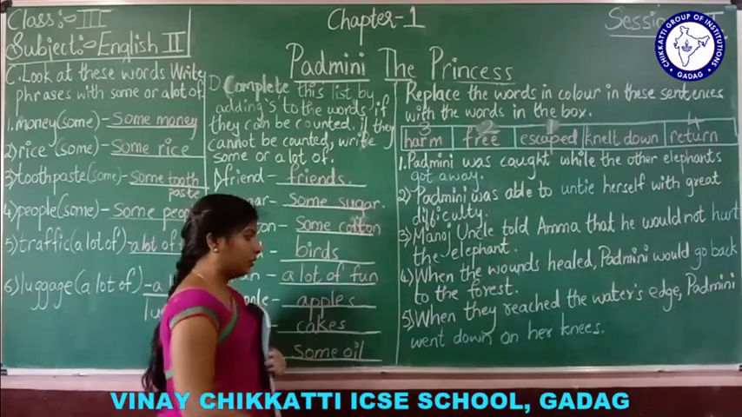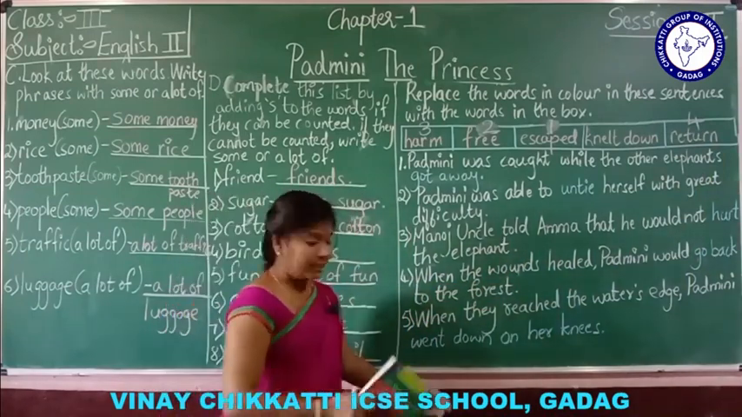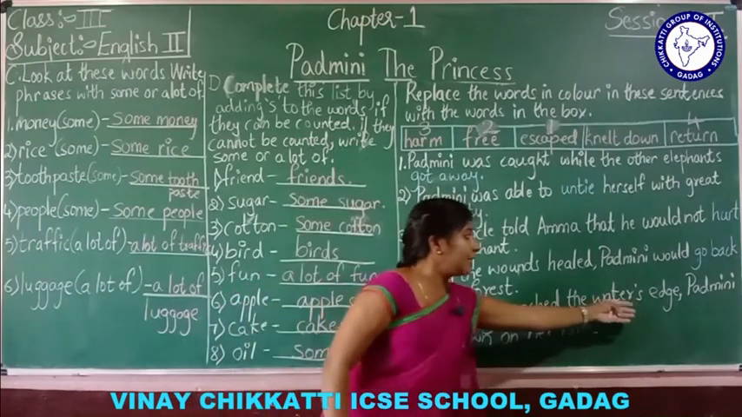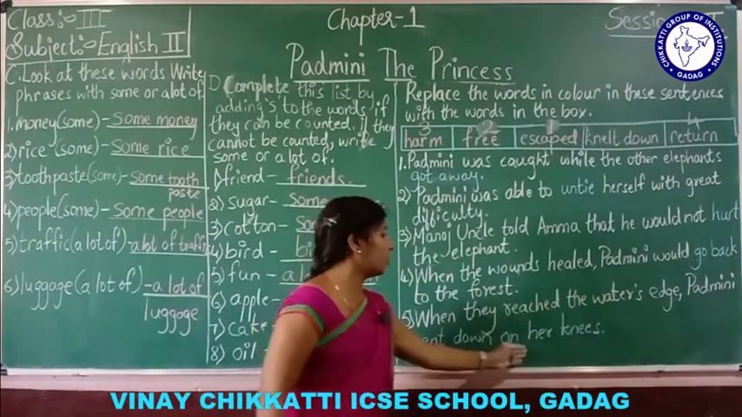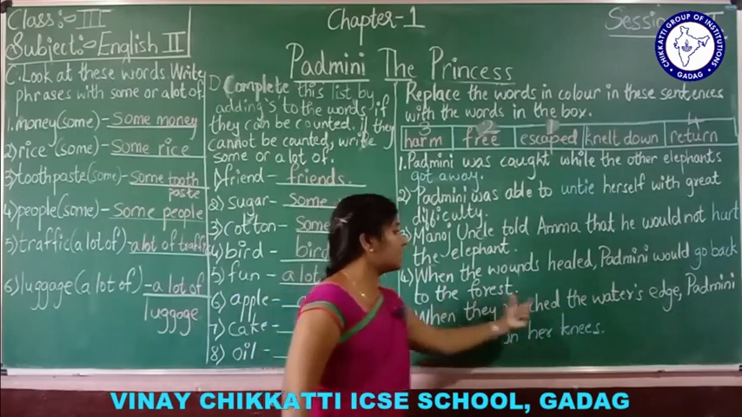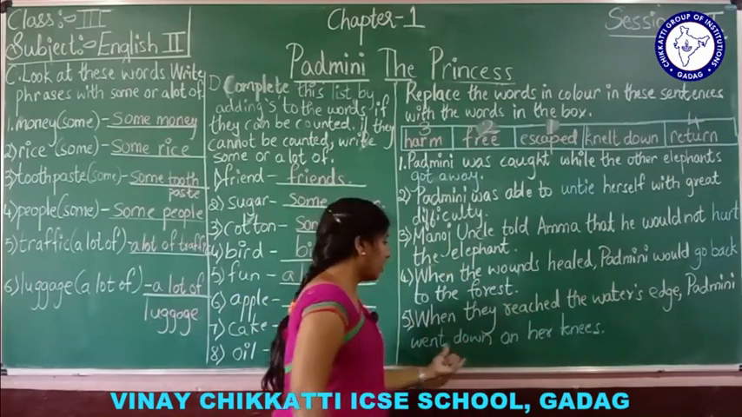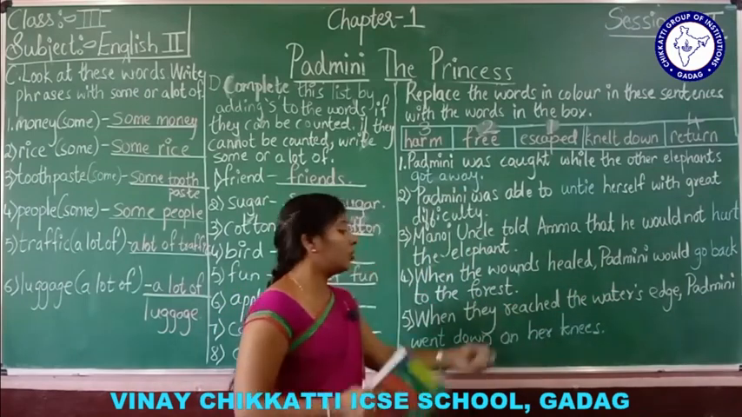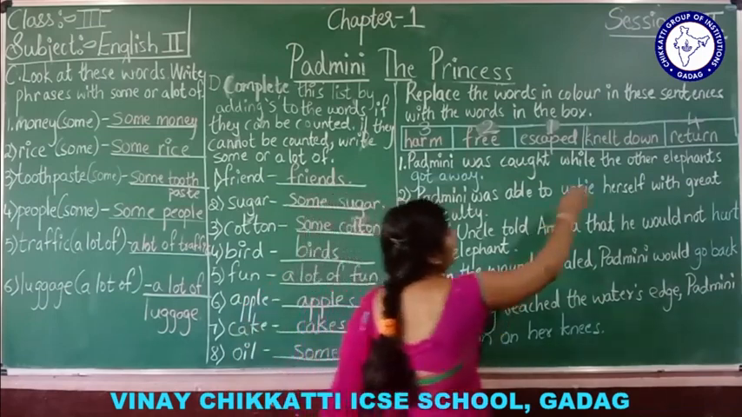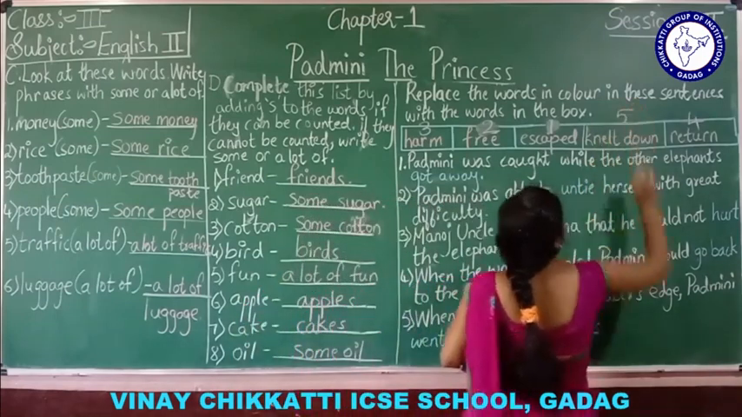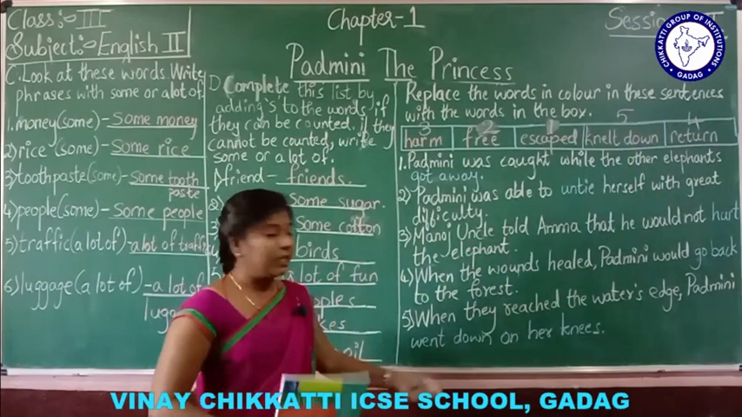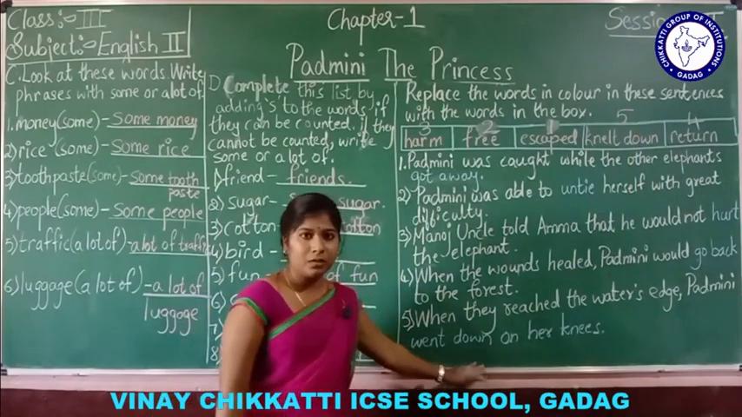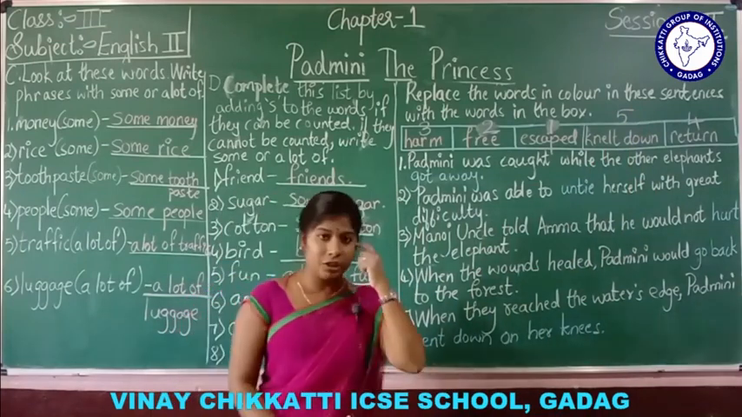Okay? Next. When they reached the water's edge, Padmini went down on her knees. Went down on her knees means kneeled down. Understood? Fifth one. Understood this, students? Okay. So, note it down in your textbook.